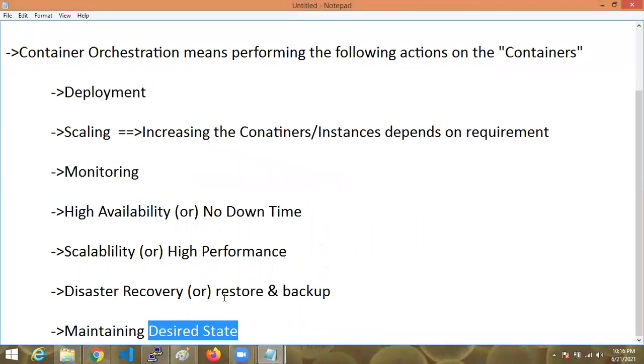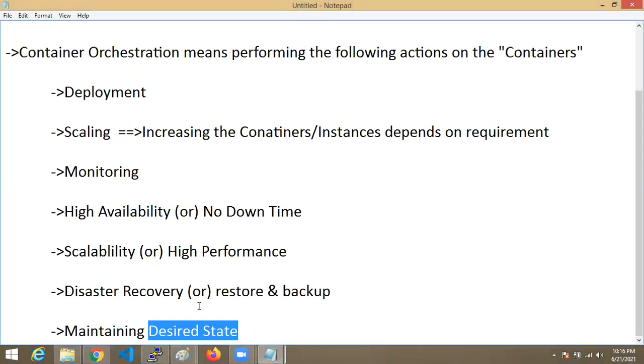Immediately Kubernetes will identify that the desired state is 2 but only 1 container is running, and it will create one more container automatically, so there is no downtime. Instead of the container that is not running, it will get one more container, and now it will make the desired state.